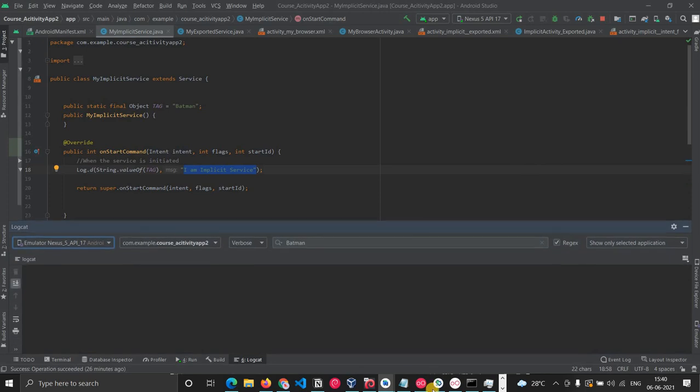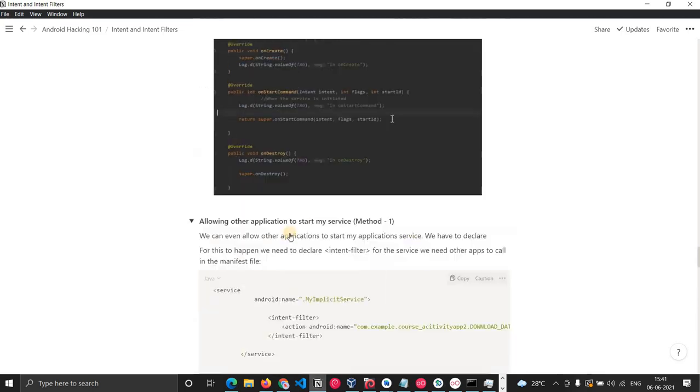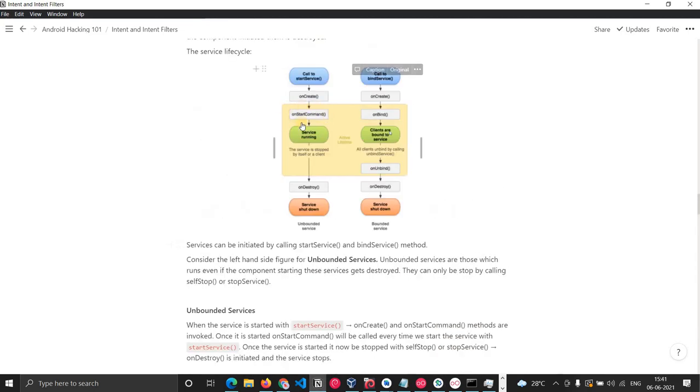Let's see the logs that we are getting. Okay, you can see, right? That message is printed. So that means we are in this onStartCommand.